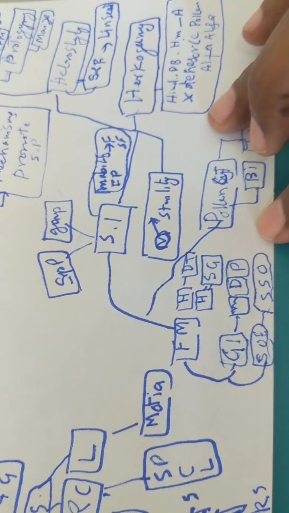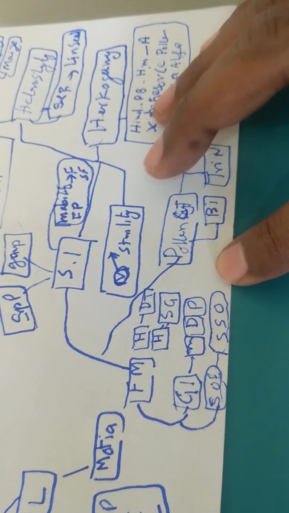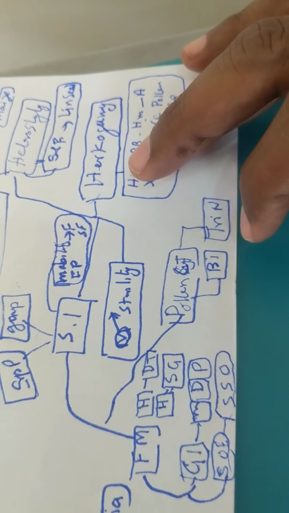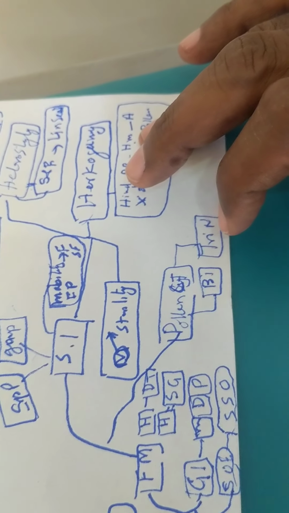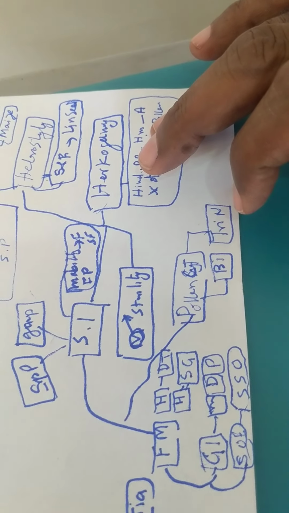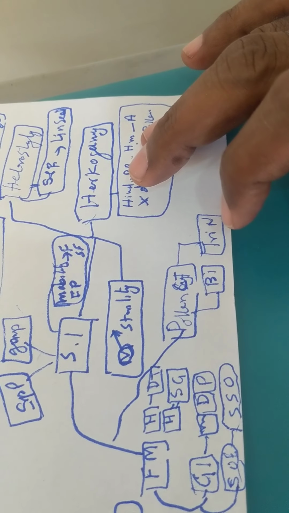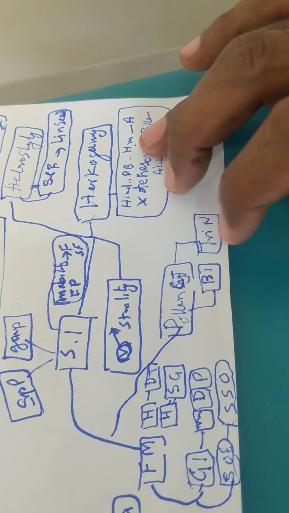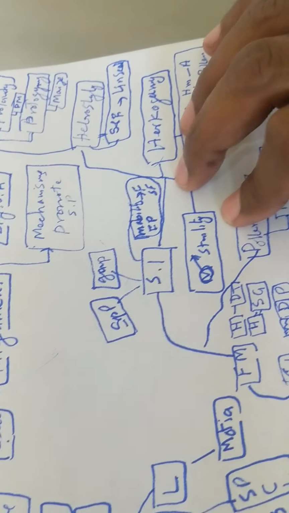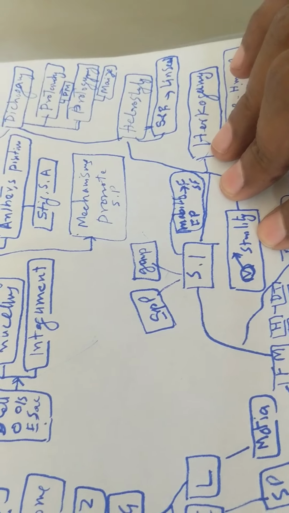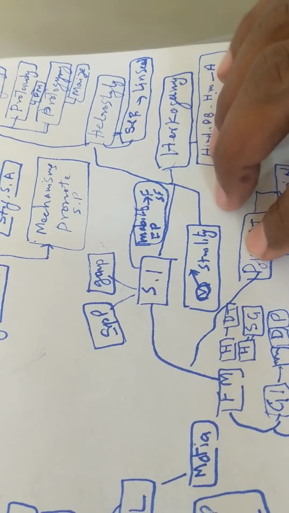So this is all about self-incompatibility. The last classification in self-incompatibility is pollen cytology, which may be binucleate or trinucleate. That means pollens have two nuclei or three nuclei. Then the last one is male sterility.